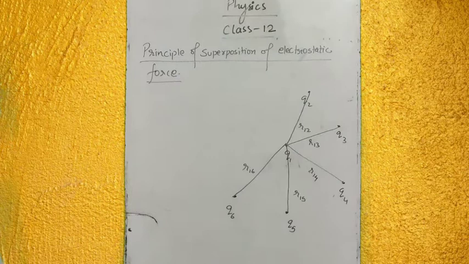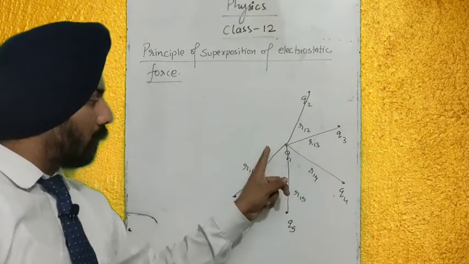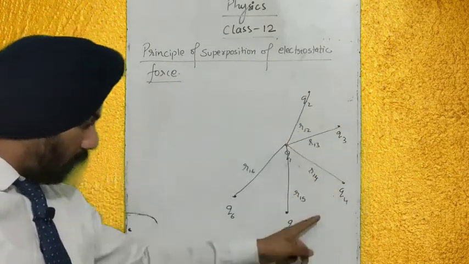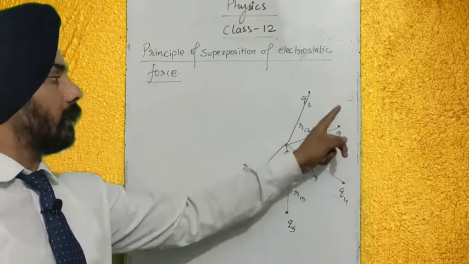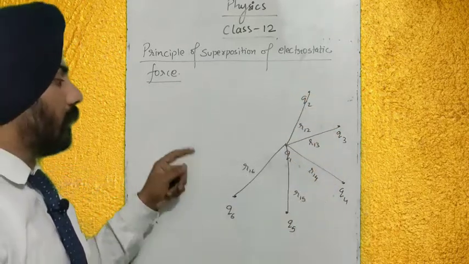Is that clear? So what will be the net force on this charge q1 due to the group of charged particles surrounding it?